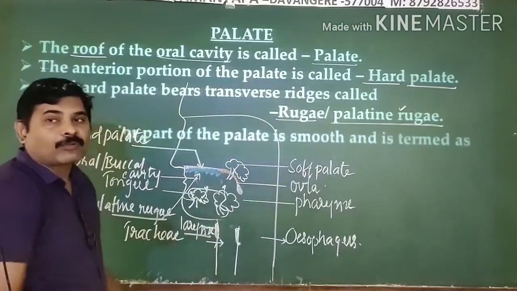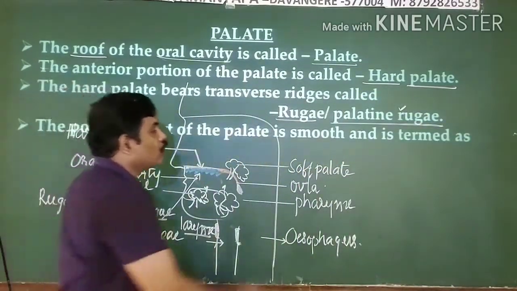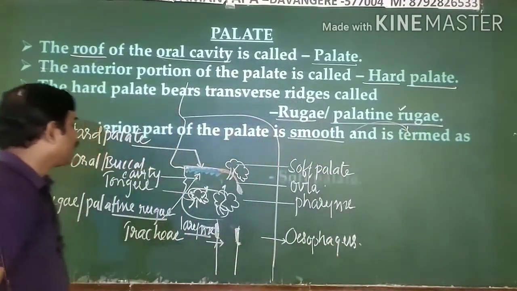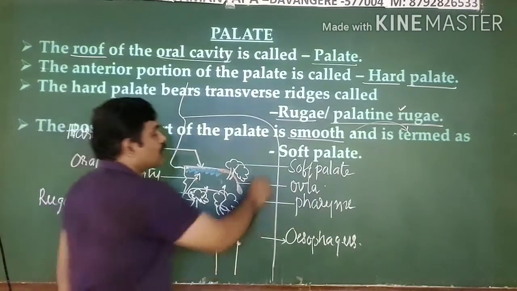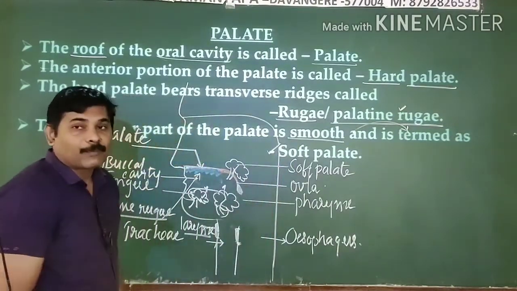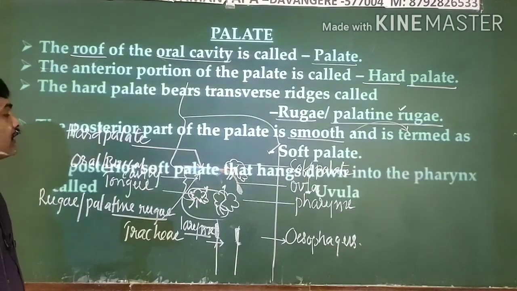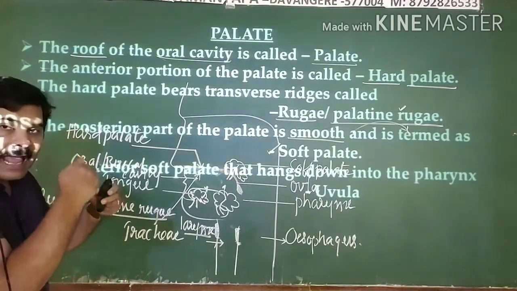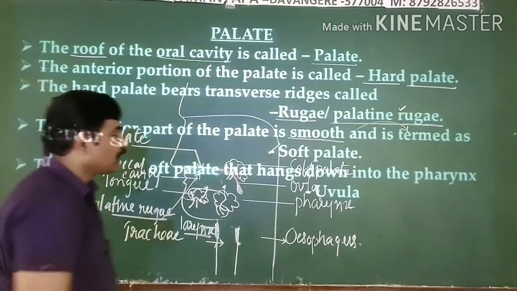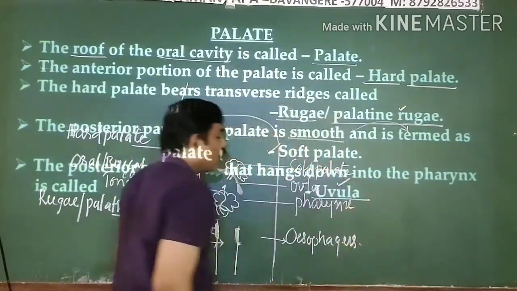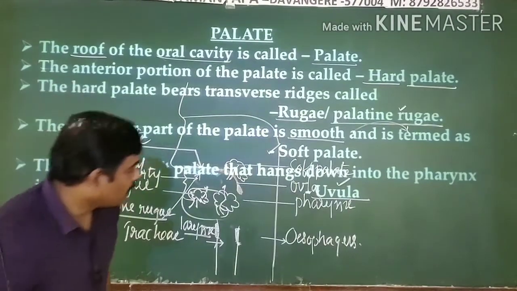The posterior part of the palate is smooth at its terminal side, and that is known as the soft palate. Is the point clear? Later on you can see this palate hangs down into the pharynx part, which we call the uvula.